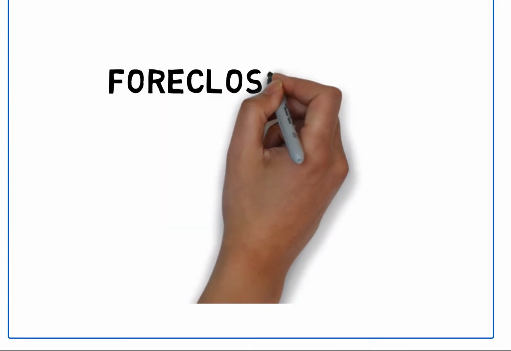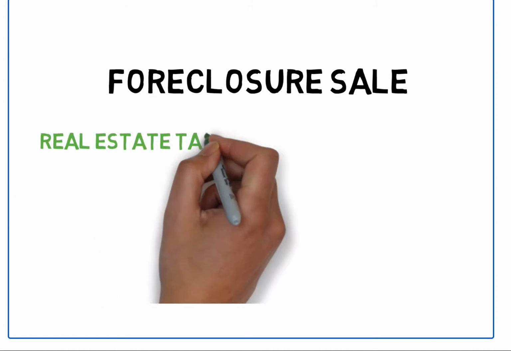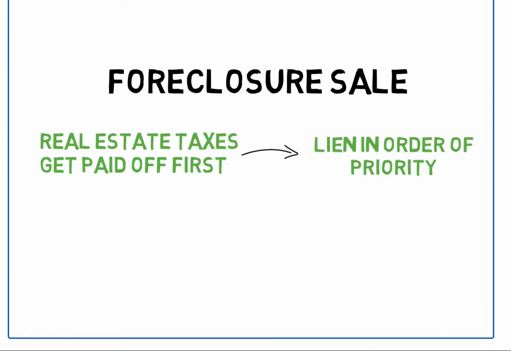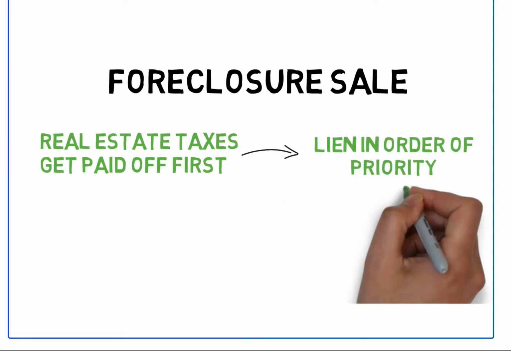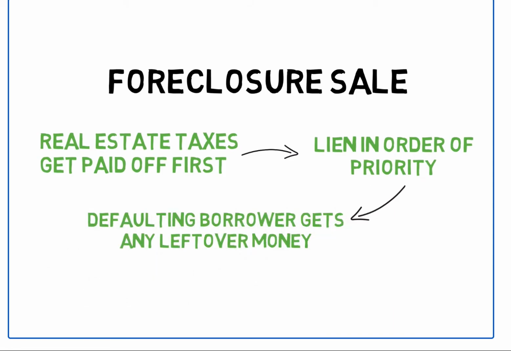And finally, in a foreclosure sale, please remember that real estate taxes always get paid off first at a foreclosure sale. After that, it's any lien in order of priority based on the recording date. And finally, if there's any money left over at the very end, the defaulting borrower would get whatever was left over.